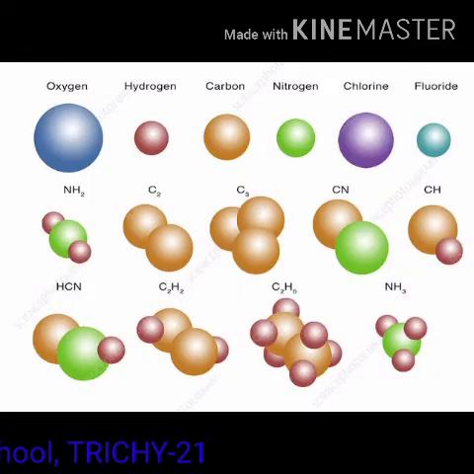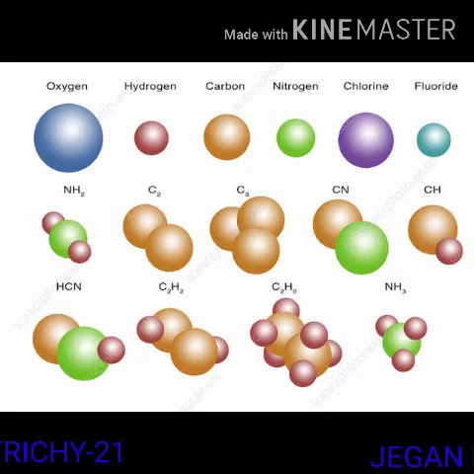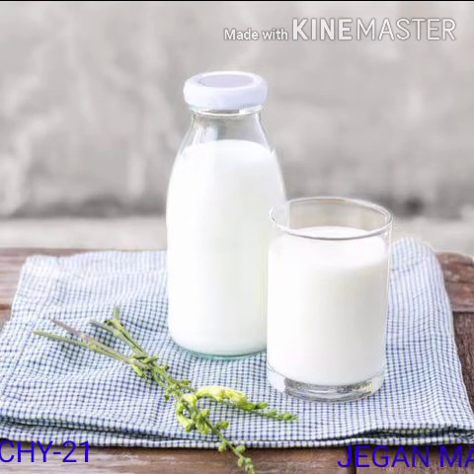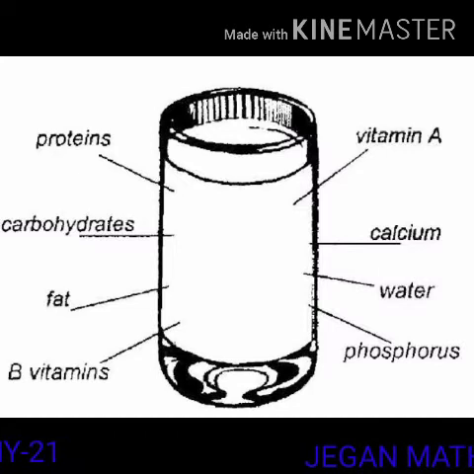Air is a mixture because it contains oxygen, nitrogen, carbon dioxide, water vapor, noble gases and other gases. Milk is also a mixture. It contains water, fat, protein, etc.